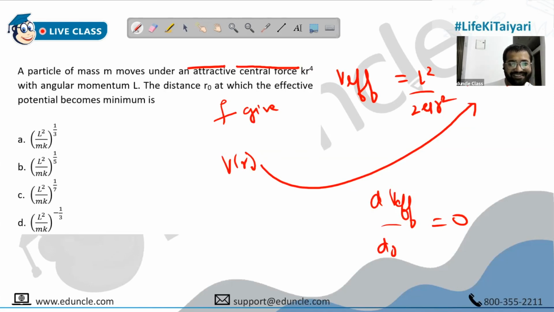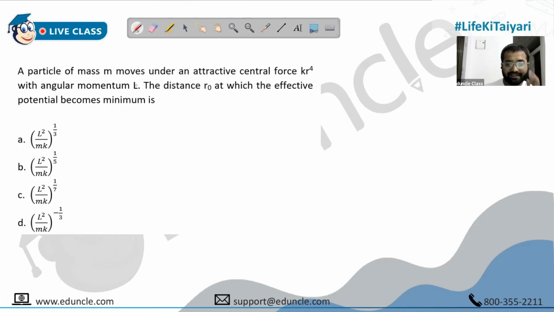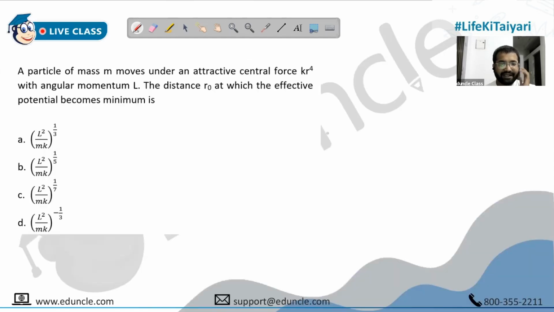Chalo, let's discuss this. Are you going to discuss how to get simple harmonic oscillations? Yes, you have given us the concept. Correct. But let's take a question on this, maybe. It's up to you guys also. I think we should take a question on this, so let's just take this.